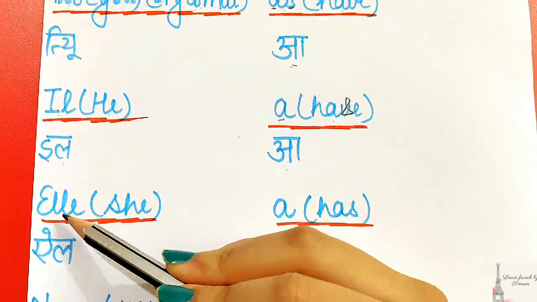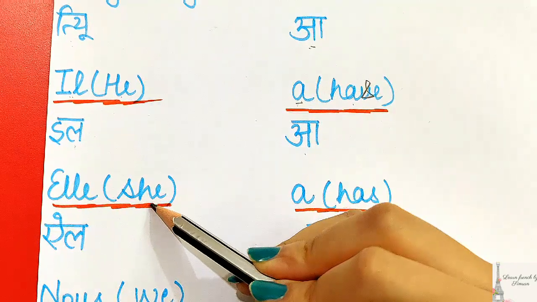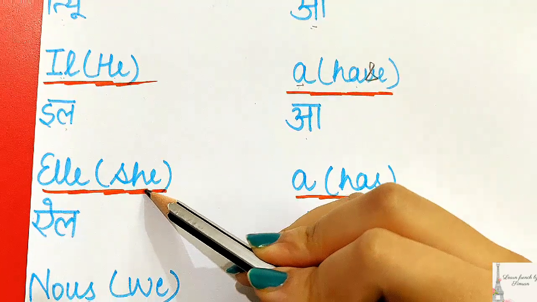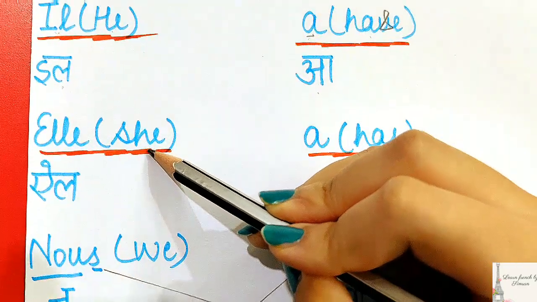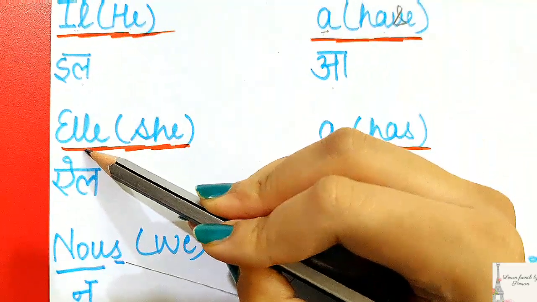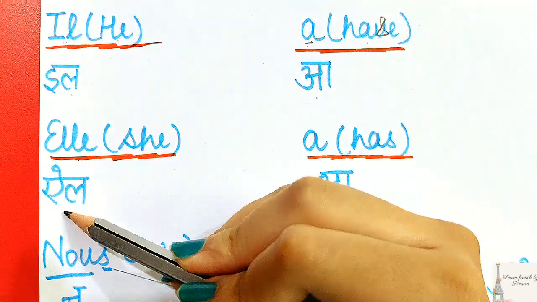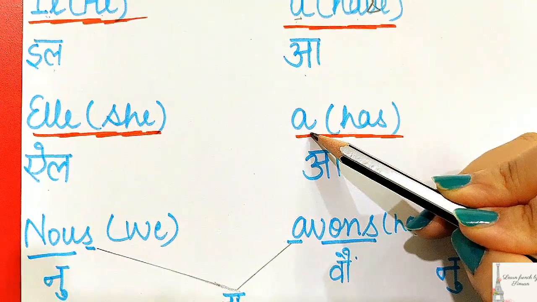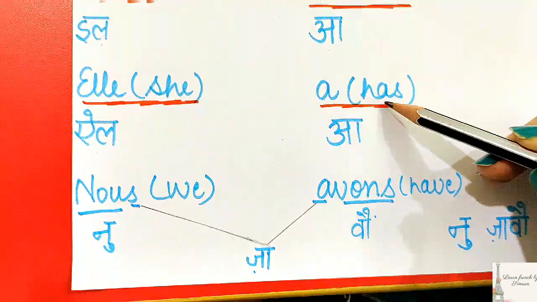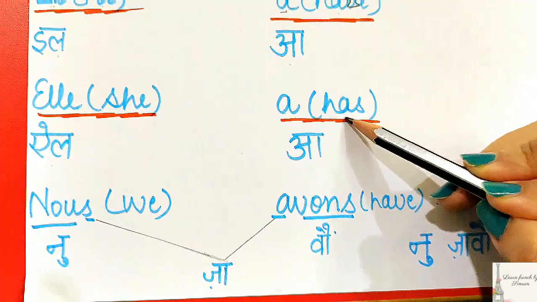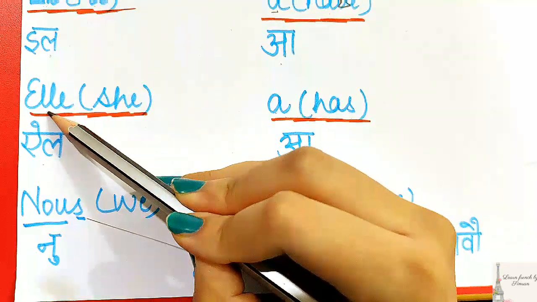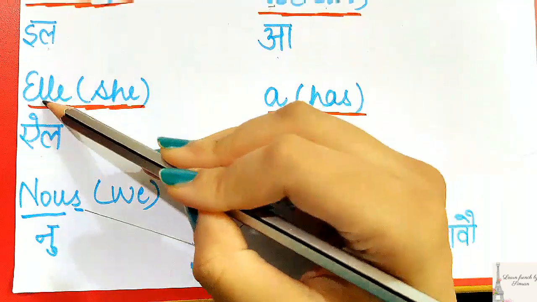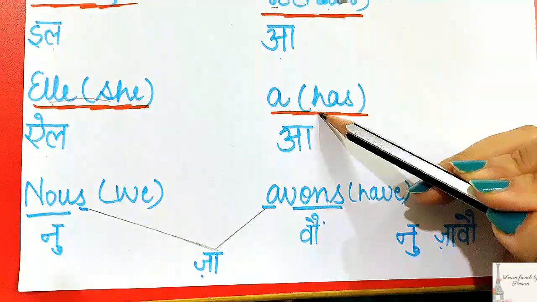Now the next is elle. The meaning is she, which we are referring to the female, and it is singular, right? And it is pronounced as elle. And the conjugation is a, and the meaning is has, so it becomes elle a, she has.